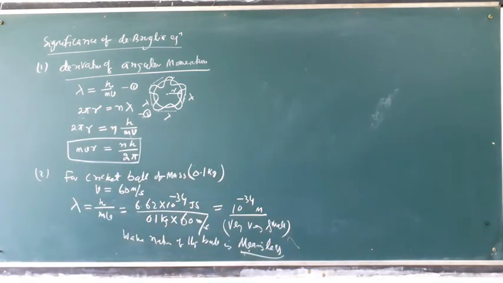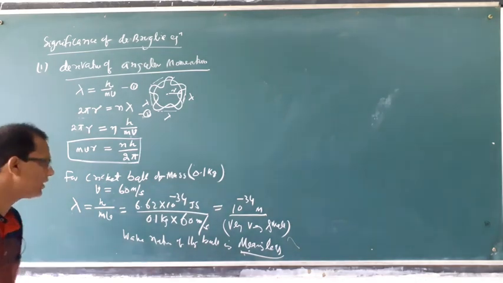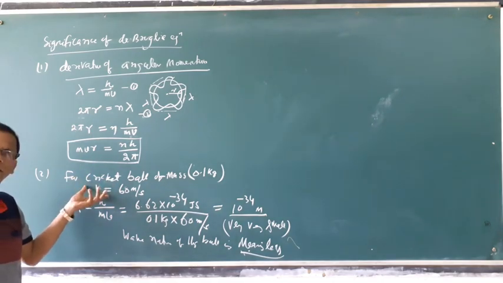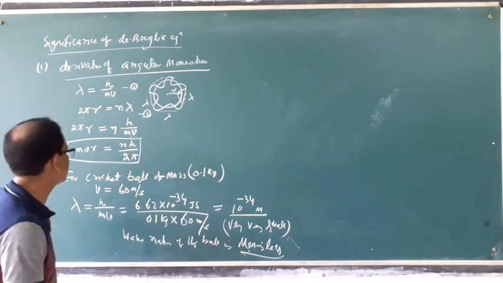It has no wave character. Then consider it a macro body, macro particle. Let us now consider very small particles.